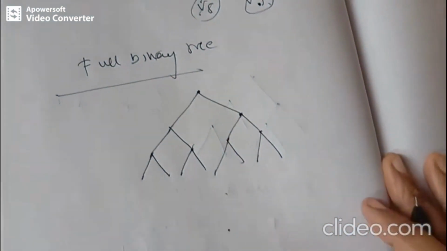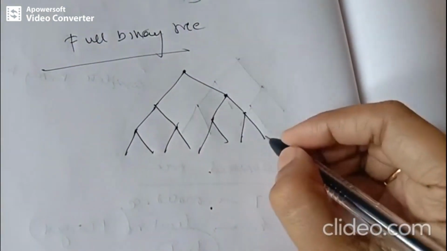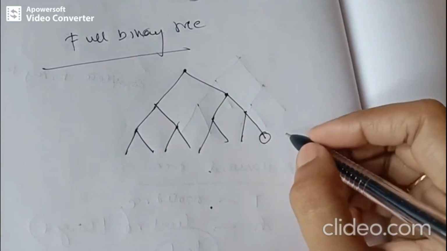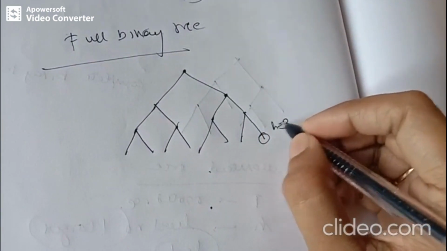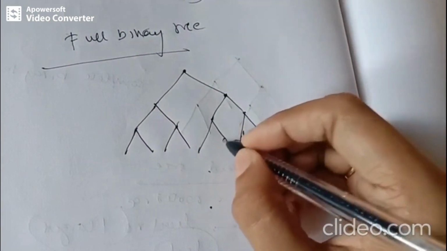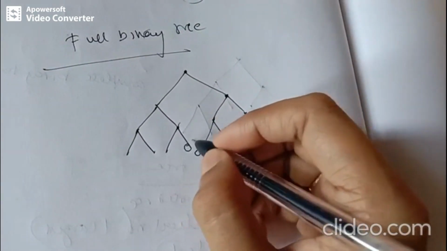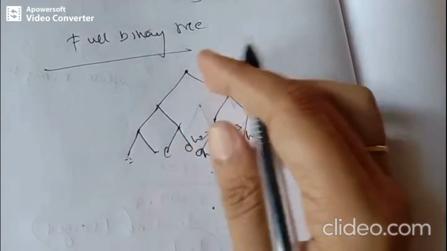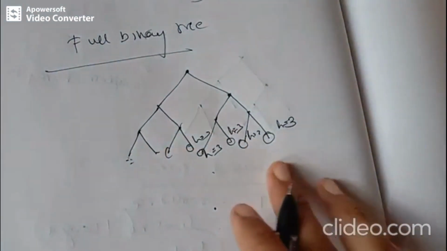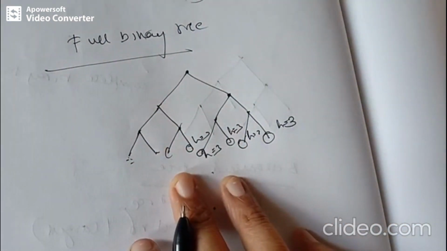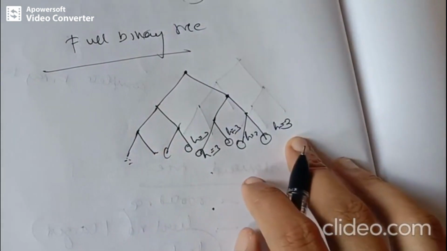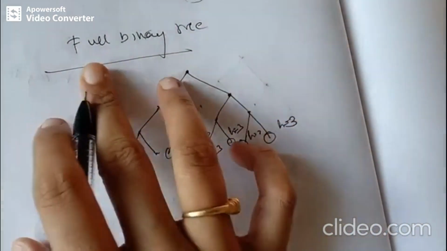So, let us take this example. You can observe that the height of this leaf is 3. Here also the height is 3. Here the leaf has got height 3. For each and every leaf, you can observe the height is the same. So, such a tree is called a full binary tree.